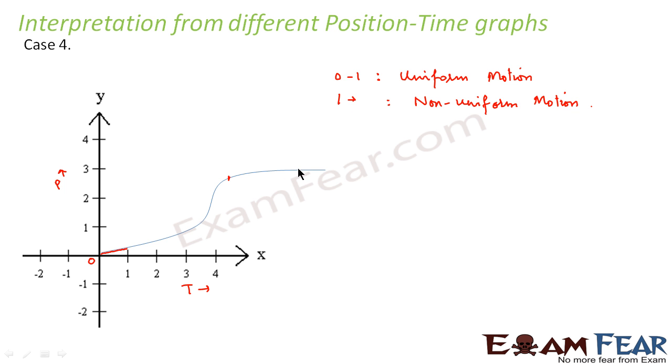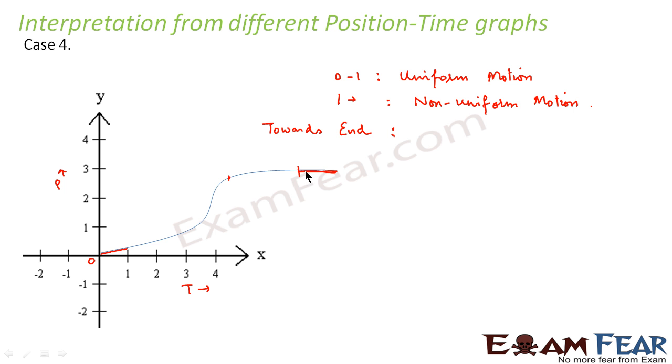Now, if we see the last part, somewhere around this part, it is again a straight line. That means beyond this, let us suppose maybe around this point, the value of x would be somewhere around, say, 7 or above. Or let us say, towards the end, it is not moving.